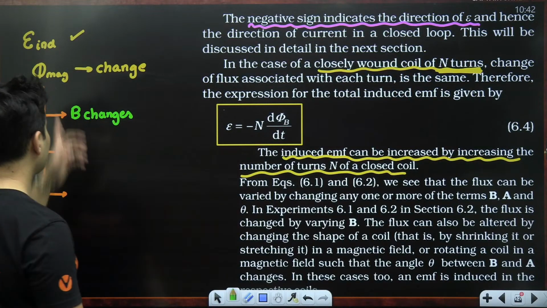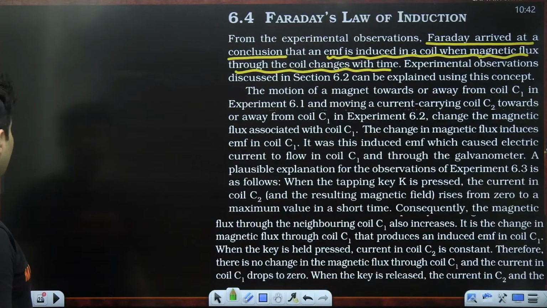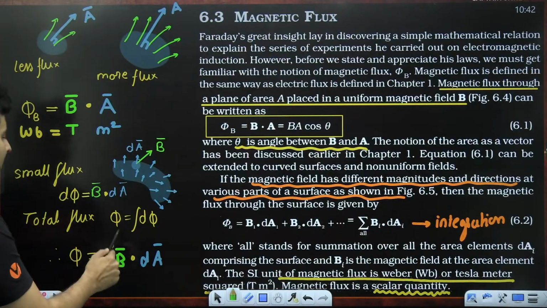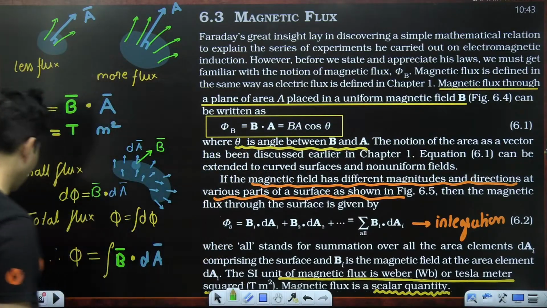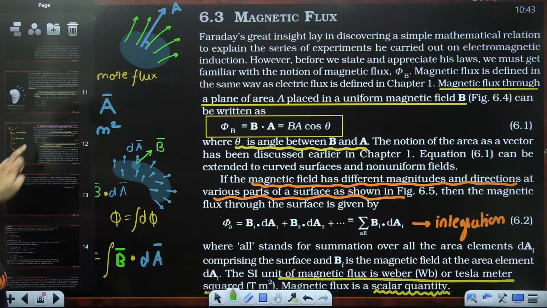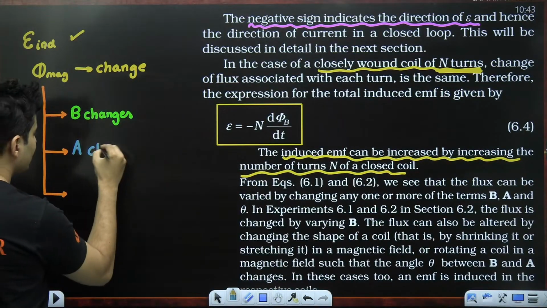The second option is, because flux is B into A into cos theta, I can change B, I can change A, or I can change theta. So next is changing the area. So the next is basically area itself changes.